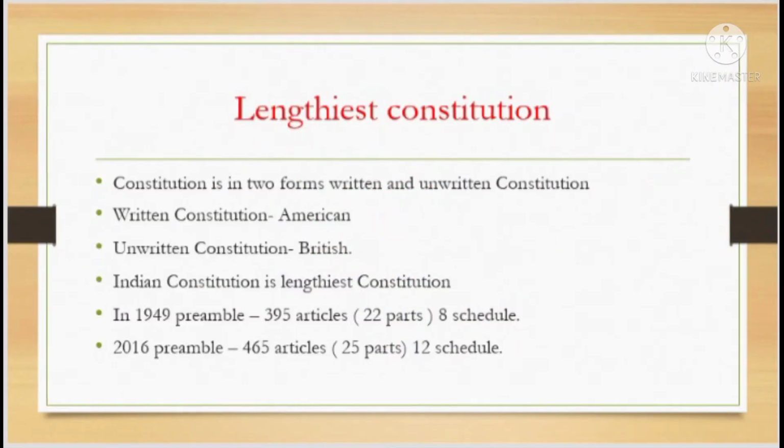The first one is the lengthiest constitution. The Indian constitution is a very lengthy constitution. There are two different kinds of constitutions: one is a written constitution, another is an unwritten constitution. What is meant by written? America is following the written constitution. Britain is following the unwritten constitution. Our Indian constitution is a very lengthy constitution.